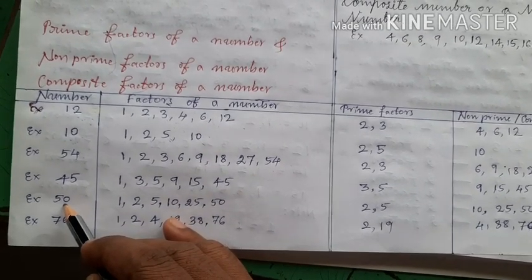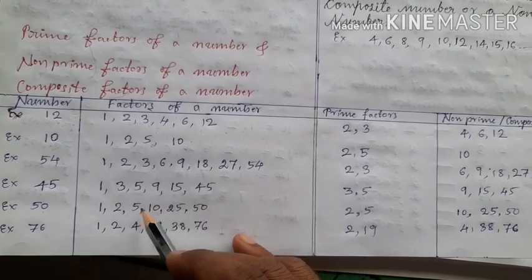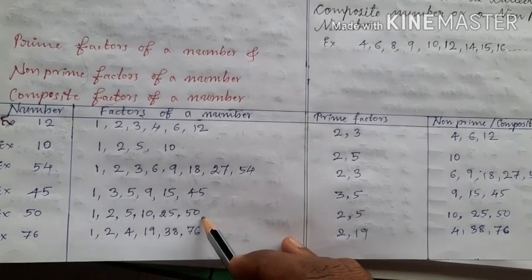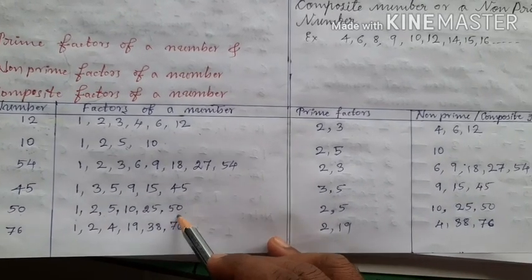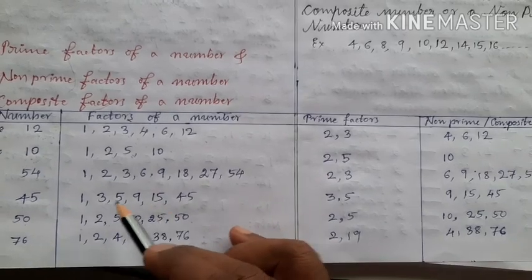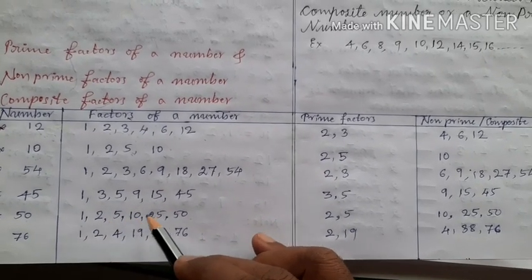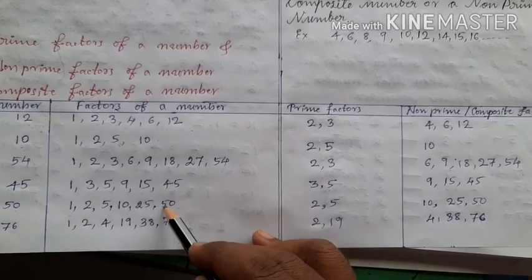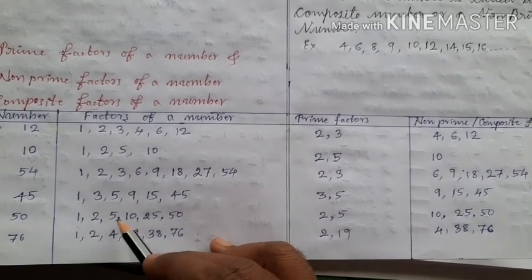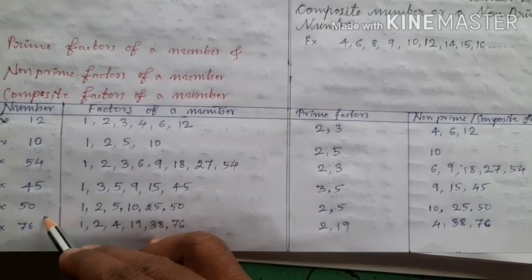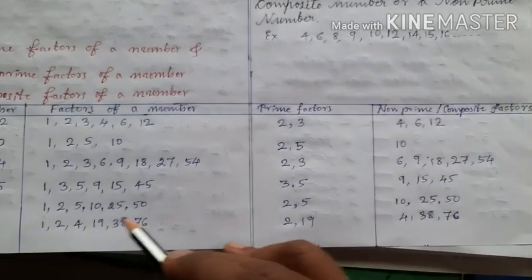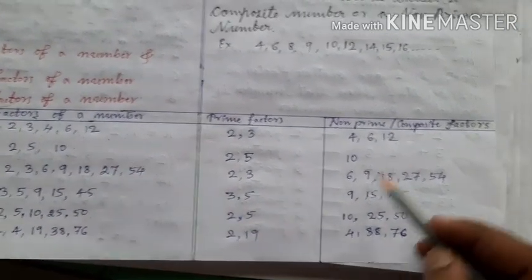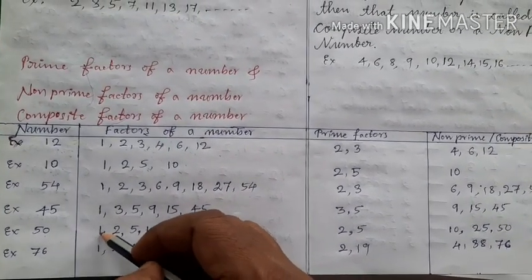example number 50. The factors of 50 are 1, 2, 5, 10, 25 and 50. It means 50 is divided by 1, 50 is divided by 50 and 50 is also divided by other numbers like 2, 5, 10, 25. But among these, which are the prime numbers? 2 and 5 are prime numbers and factors of 50 also. That is why I write 2 and 5 are the prime factors of 50, whereas 10, 25 and 50 are the non-prime factors of 50. But 1 is neither a prime factor nor a non-prime factor.